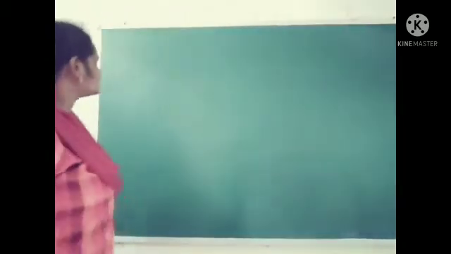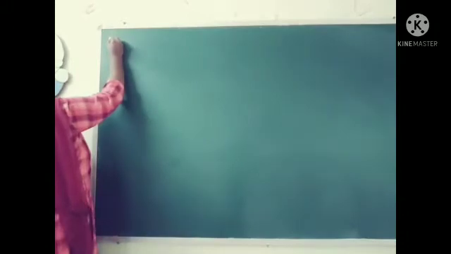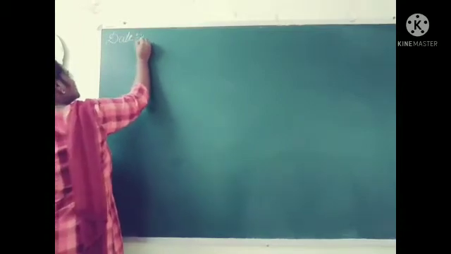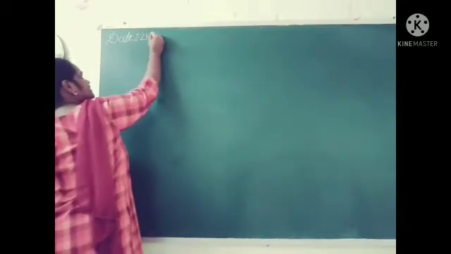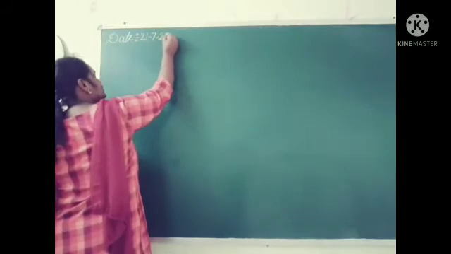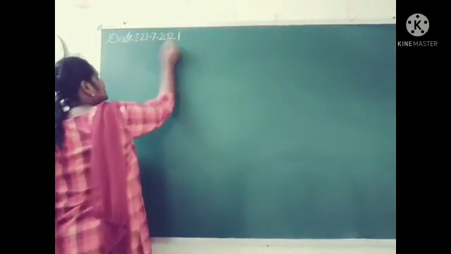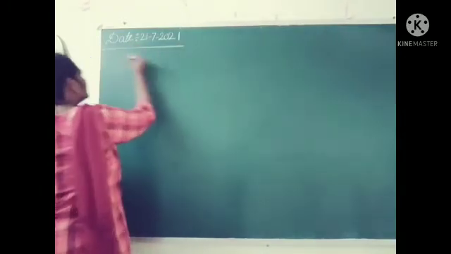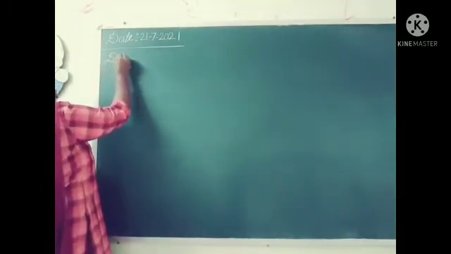Okay, now see, look at the board. What is the date today? Today date is 21st July 2021. Which day today?